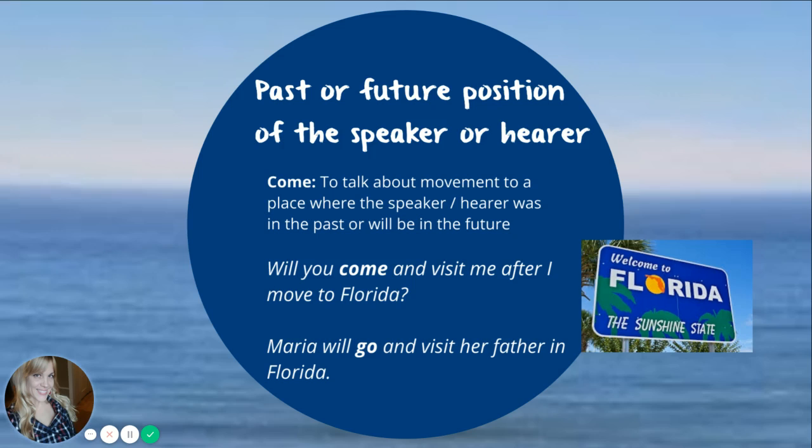So maybe they're not there right now, but if they were in the past or they will be in the future, we use come. So for example, let's say I'm moving to Florida next year and I will be in Florida. So I'm going to say, will you come, movement to me, will you come and visit me after I move to Florida? What would the answer be?